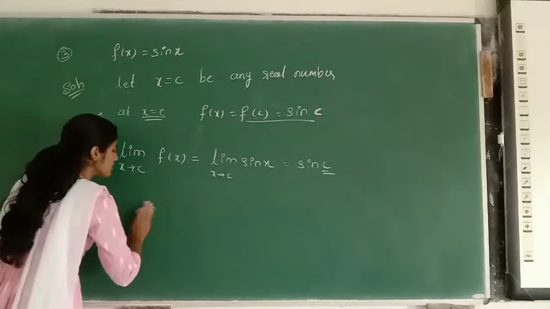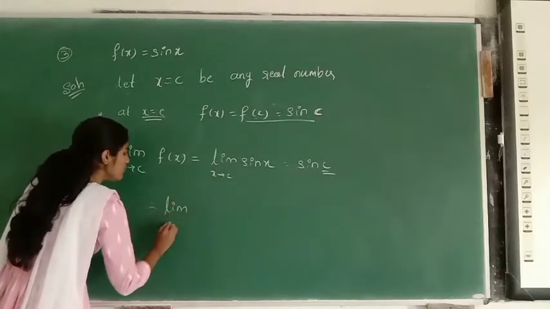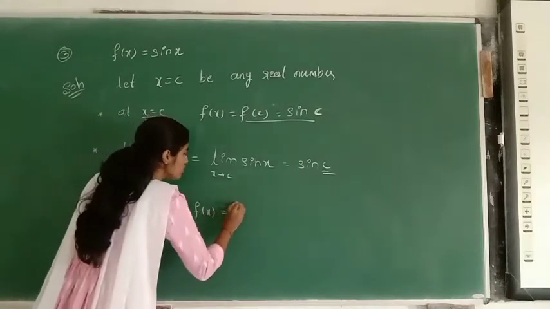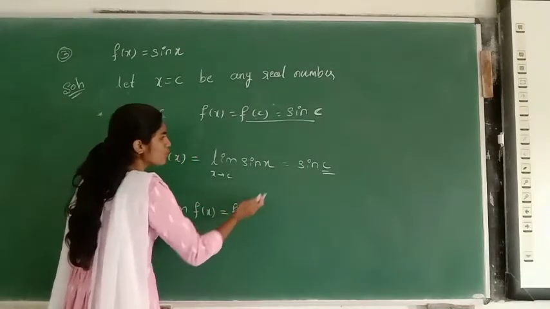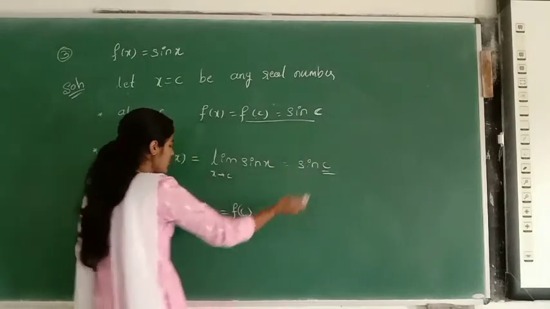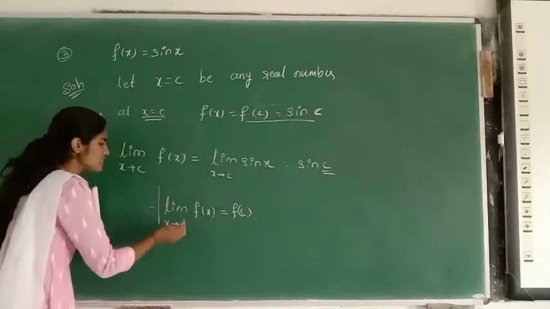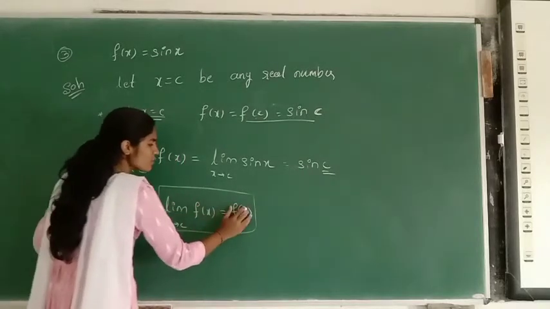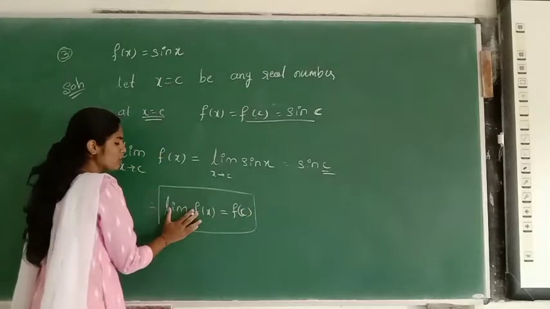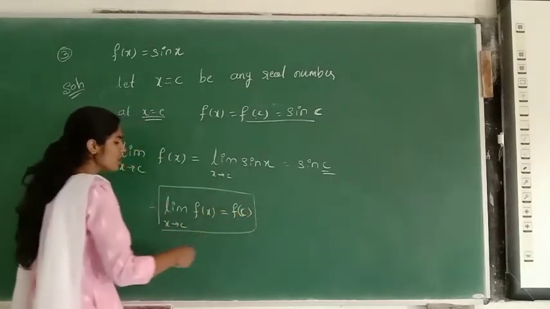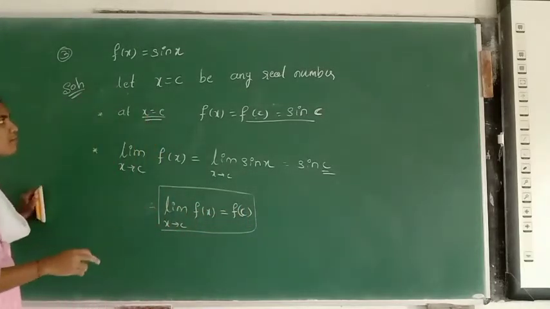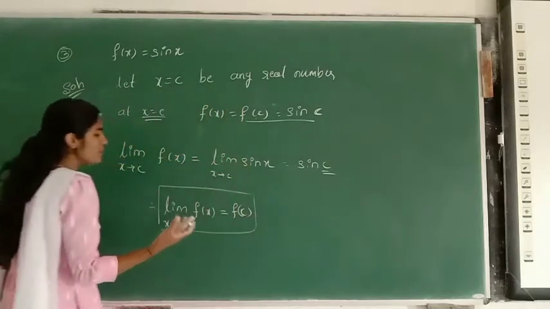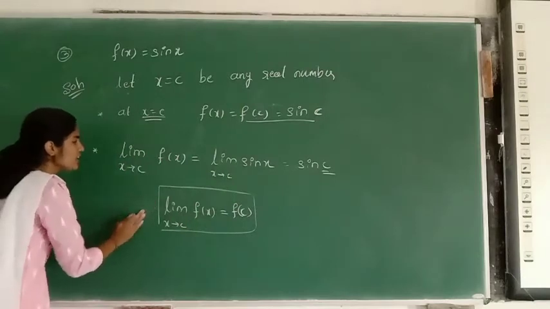Therefore the limit as x tends to c of f of x is equal to f of c. Both are sin c, isn't it? That's why this limit exists and is equal to the value of the function. Therefore sin x is continuous at x equal to c, which means the function is continuous at any real number.